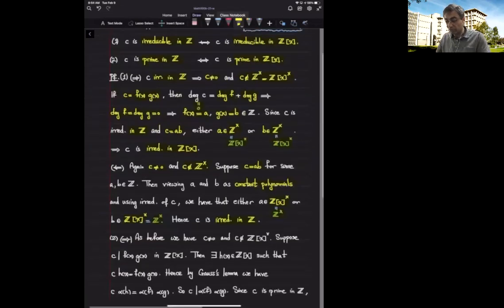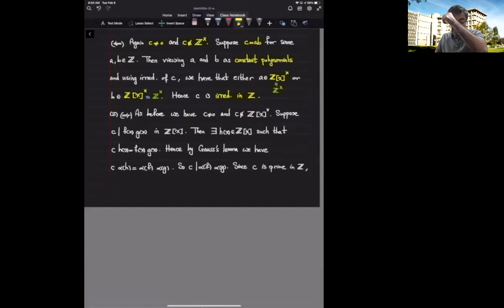Okay, now let's go to the next part where we want to show that being prime doesn't change as we go to the larger ring of polynomials with integer coefficients. So again, it's an if and only if statement. We have to go from left to right and right to left. With a similar argument, we can deduce that C is not 0 and C is not a unit. So we immediately go to the more important part, which means that we assume C divides product of two integer polynomials, and I have to show that it divides one of them.